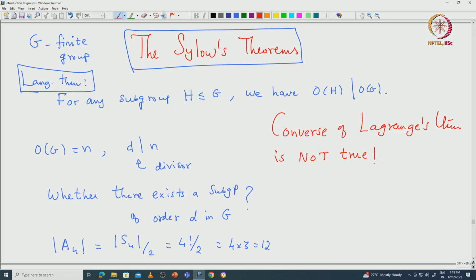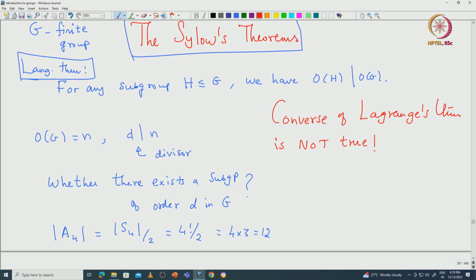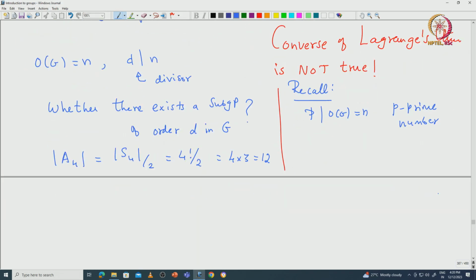So then what about some partial converse? We have already seen Cauchy's theorem. Recall, if you have a divisor p of the order of the group, and p is a prime number, then we proved that there exists a subgroup of order p.